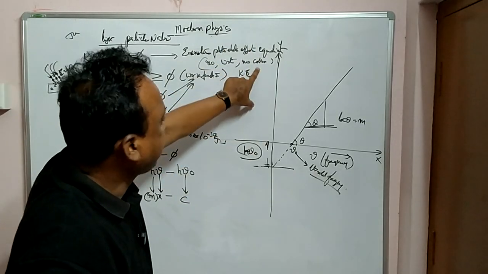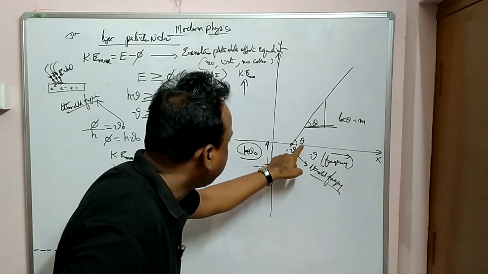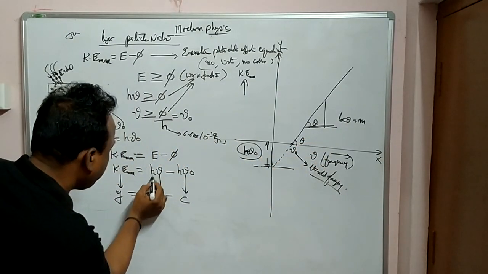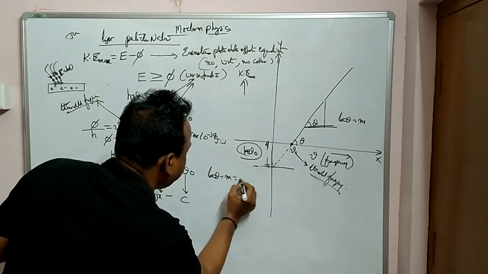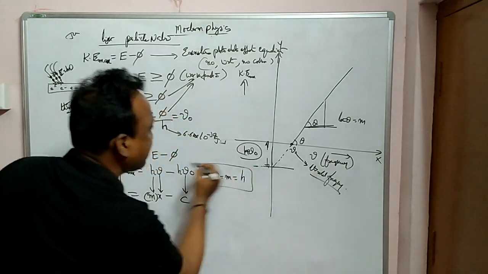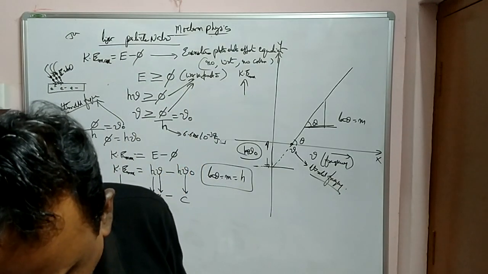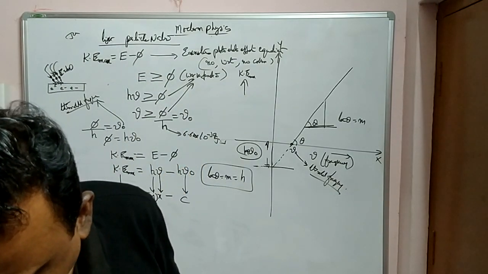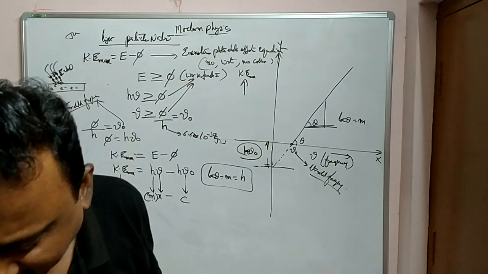On the y-axis I have taken Ke max, on the x-axis frequency. So this is the threshold frequency. And the slope you can see, what is the slope here? Tan theta is equal to m is equal to h, Planck's constant. The slope here is h, please. అర్థమవుతుందా మీకు? So tan theta is equal to h here, and nu naught is the threshold frequency.